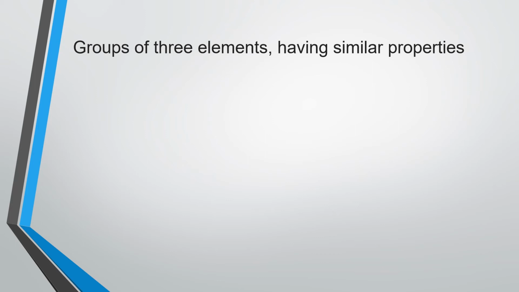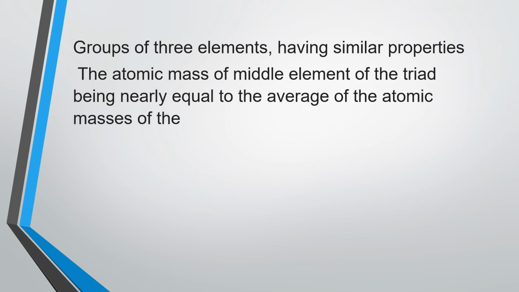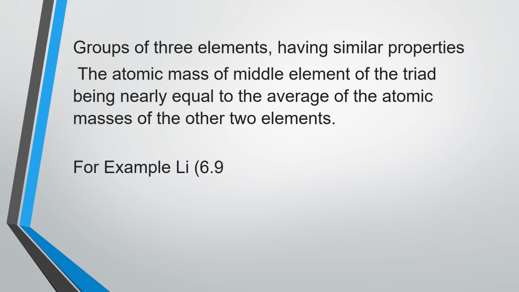Let us go with the example lithium, sodium, potassium, which are alkali metals as we discussed earlier. Lithium atomic mass is 6.9, we can take it as 7. Sodium is 23, potassium 39. Now if you take the average of the atomic masses of lithium and potassium, 7 plus 39 is 46, divided by 2 we get 23, which is equal to the atomic mass of the middle element, sodium. Like this, the average of the first and third elements' atomic masses becomes equal to the middle element.